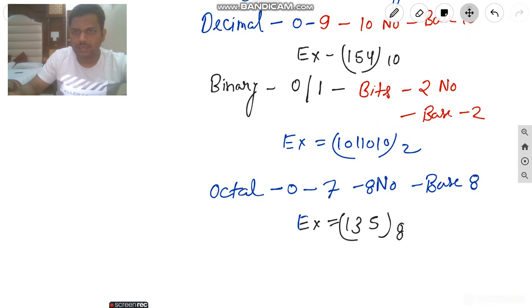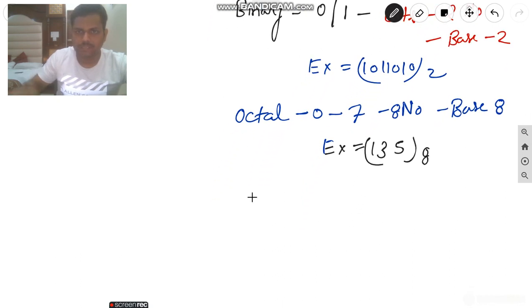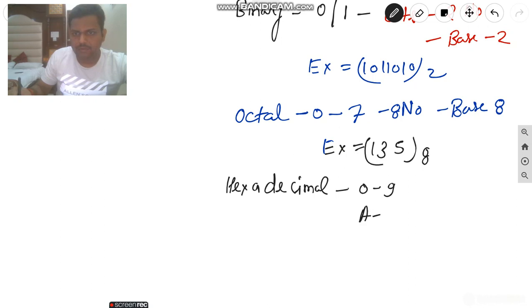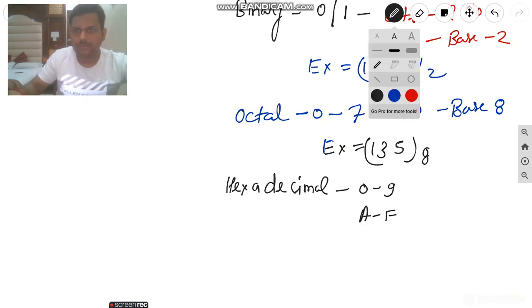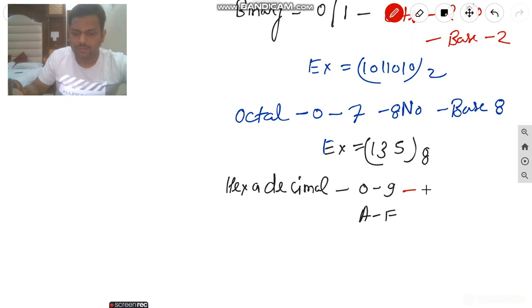And the next one is hexadecimal. It uses 0 to 9 and A to F, there are 16 numbers, and the base is 16.